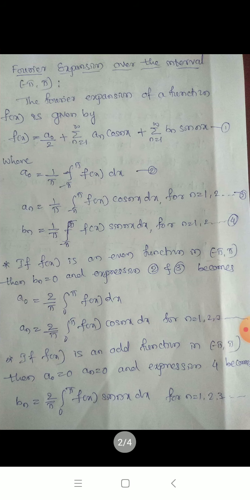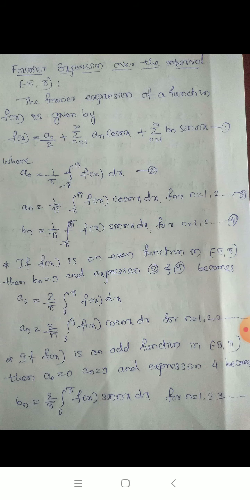Now let us study the Fourier expansion over the interval minus pi to pi. This is one of the particular intervals. Therefore, the Fourier expansion of the function f of x is given by f of x is equal to a naught by 2 plus summation n is equal to 1 to infinity a n cos nx plus summation n is equal to 1 to infinity b n sin nx, because here we take the period as 2 pi. Therefore, it is a reformed formula for this interval.